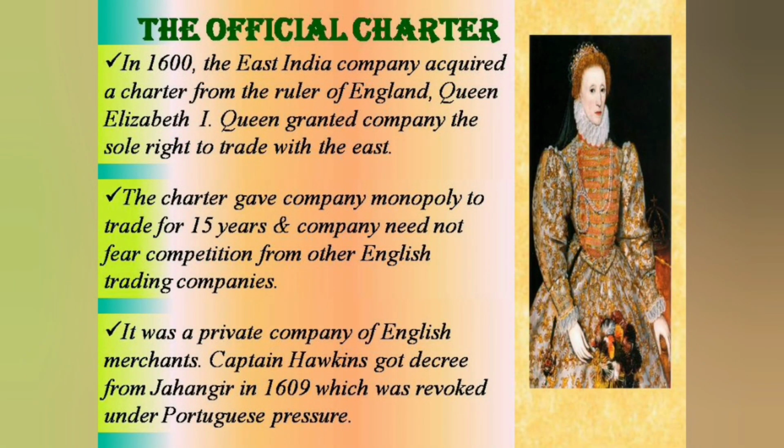In 1600, Queen Elizabeth I granted the East India Company the monopoly to trade with India through a charter. A charter is a document or permission to trade. This meant that no other trading group in England could compete with the East India Company. With the help of this charter, the company could venture across the seas looking for new lands from where it could buy goods at a cheap price and carry them back to Europe to sell at a higher price.